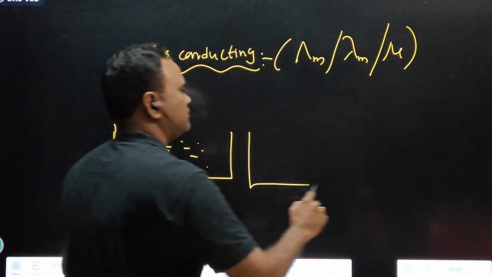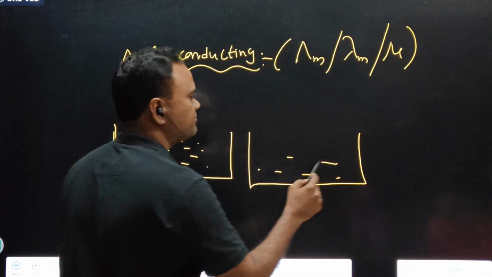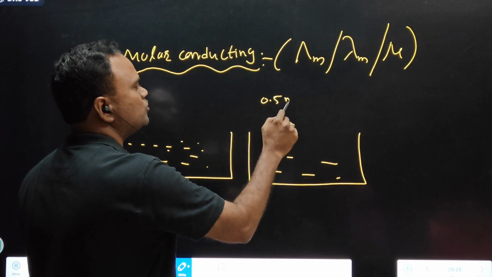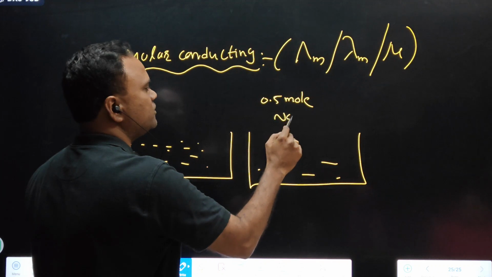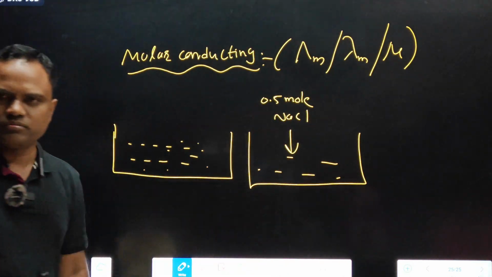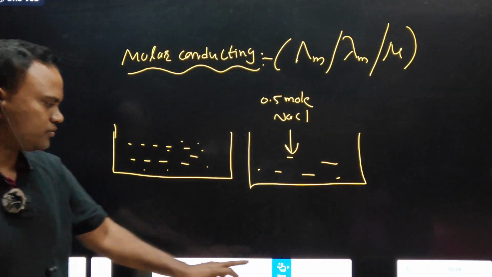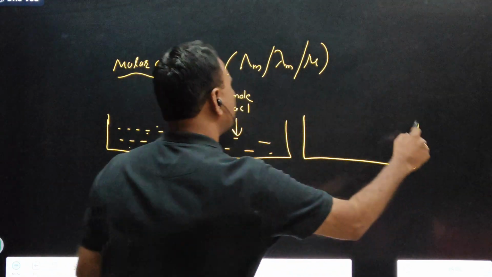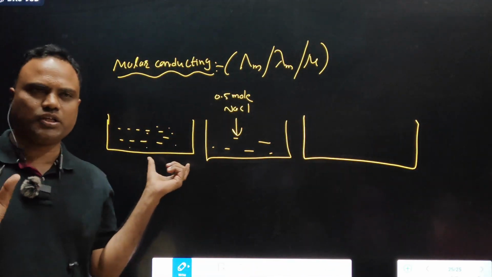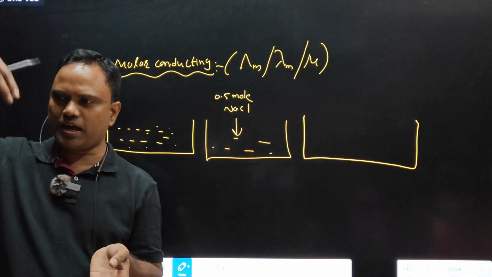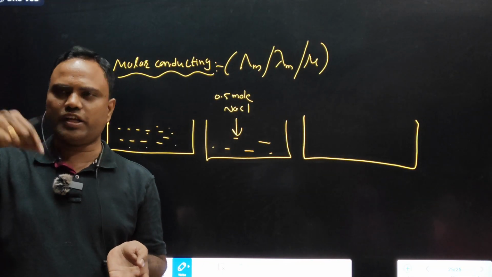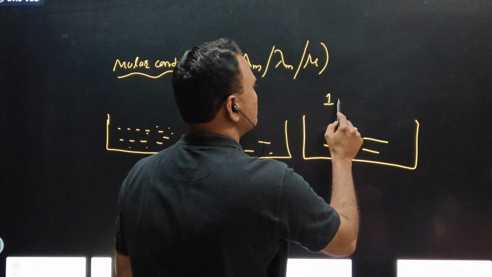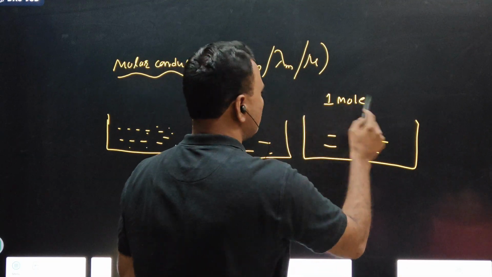Now, Vasavi, again tell me. We are adding 0.5 mole of NaCl to water. 0.5 mole of sodium chloride salt. Then does the conductance of this water increase or not? First we took deionized water and added 0.5 mole NaCl, and in the other case we added 1 mole NaCl.